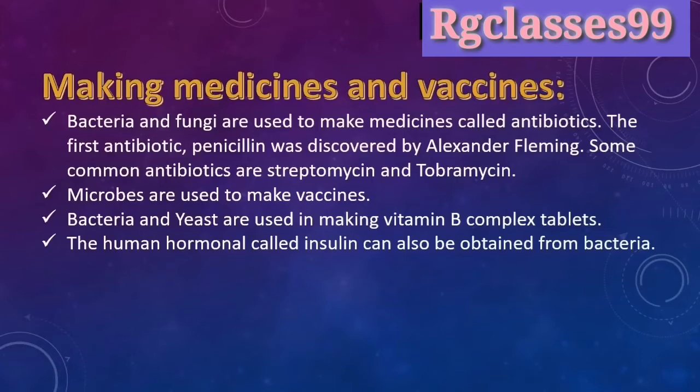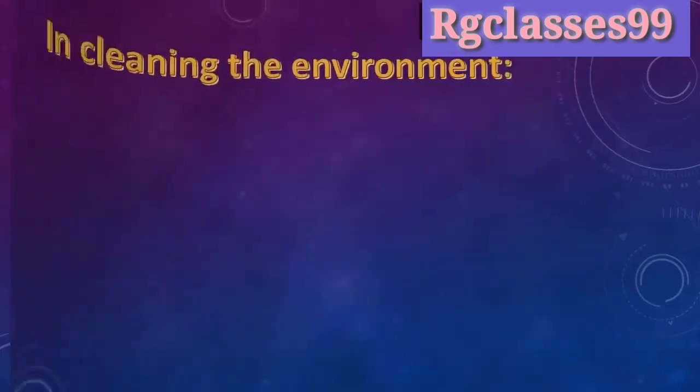Microbes are used to make vaccines. Bacteria and yeast are used in making vitamin B complex tablets, and the human hormone called insulin can also be obtained from bacteria. So it is very important for our daily life and our health also, because he has given some importance about bacteria.